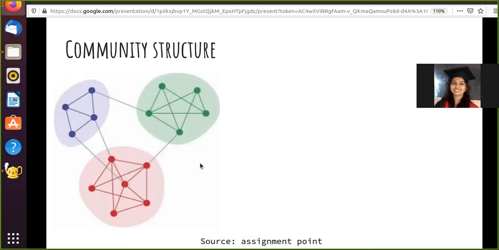As an example, one can try to create a network which has both a power law, scale free degree distribution, as well as a community structure, and there has been a decent amount of research in that direction.